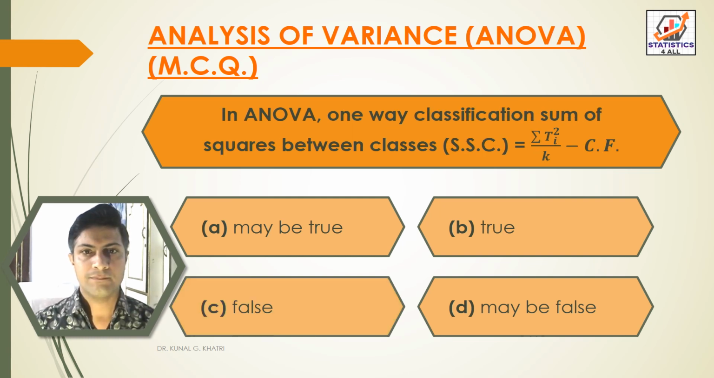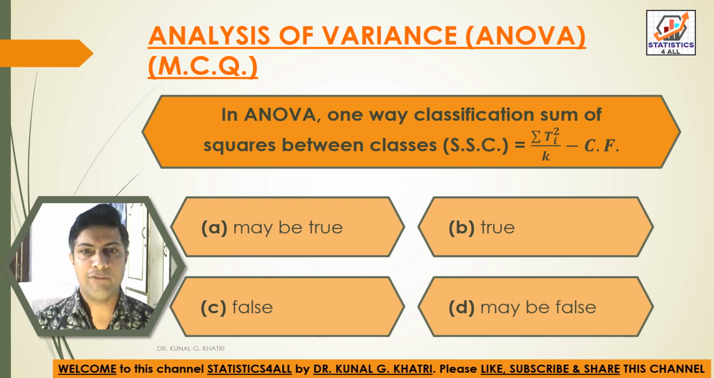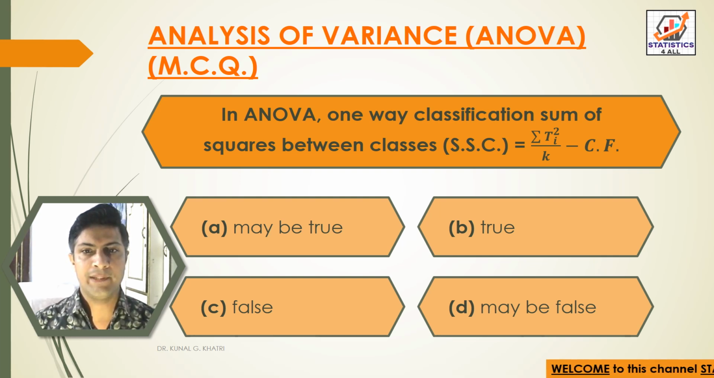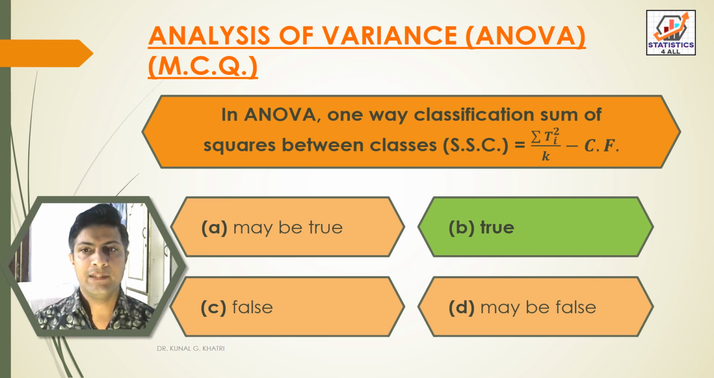Next question: in ANOVA one-way classification, sum of squares between classes SSC is equal to summation Ti square divided by K minus correction factor, that is CF. Options are: option A may be true, option B true, option C false, option D may be false. The answer is option B true. In ANOVA one-way classification, sum of squares between classes SSC is equal to summation Ti square divided by K minus CF, correction factor.